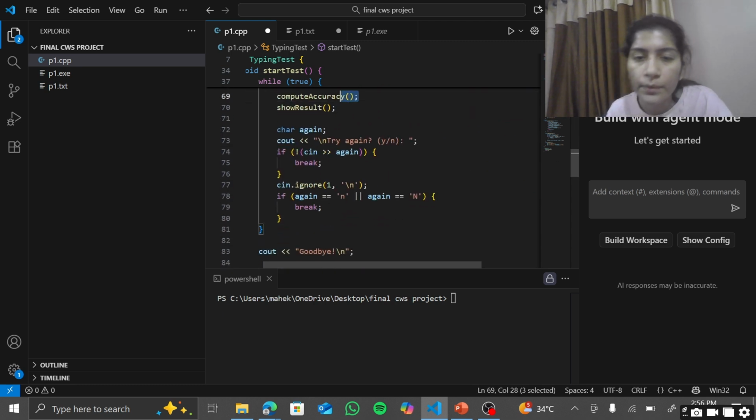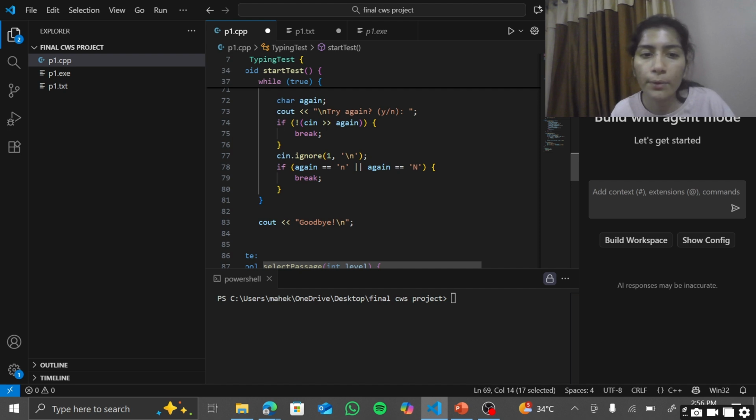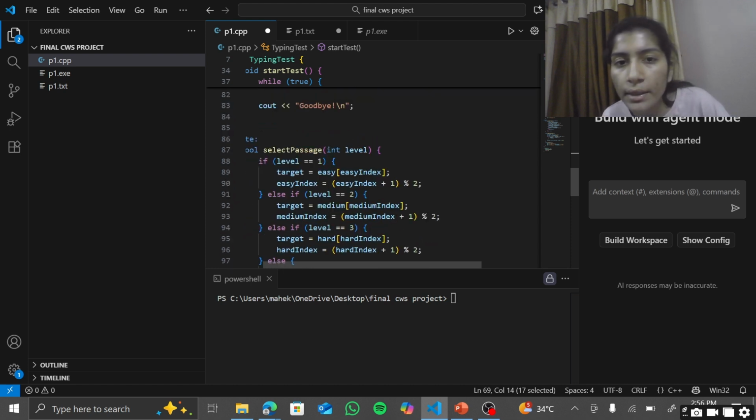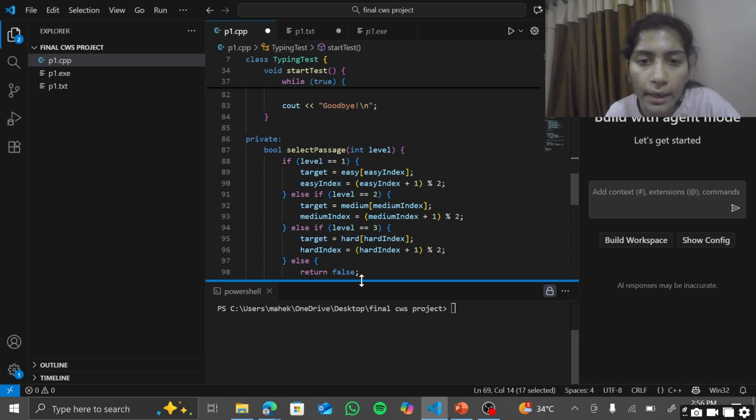This here is the compute accuracy runs, and after that show result displays the typing time and accuracy percentage. Finally, the program asks if the user wants to try again. If they say yes, then the program will continue, and if they say no, then a goodbye message will be displayed.